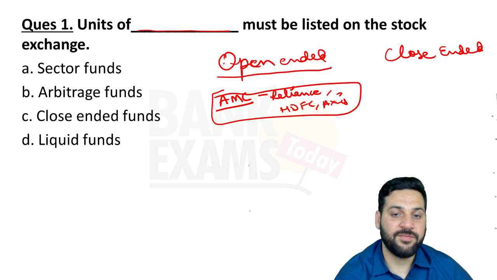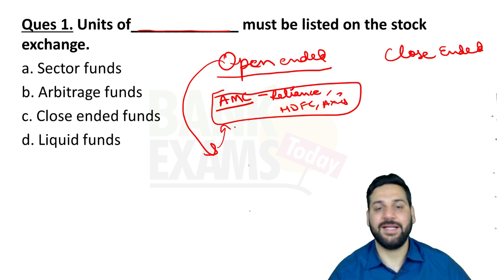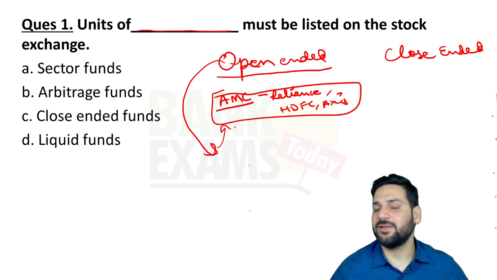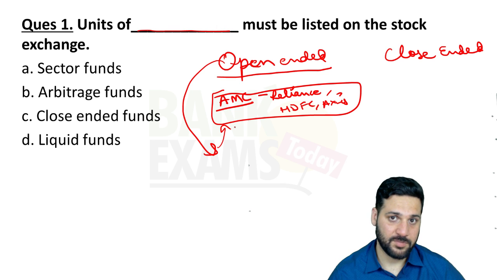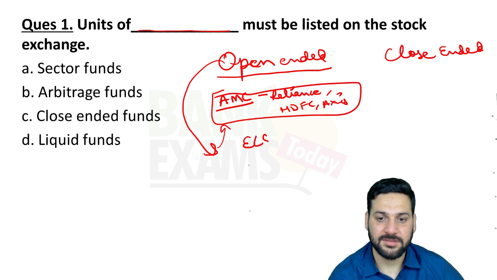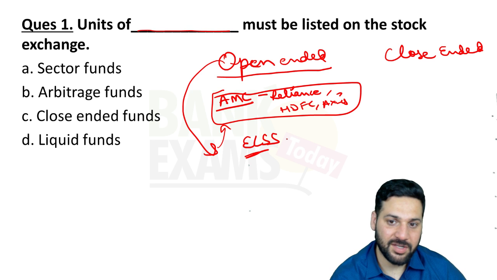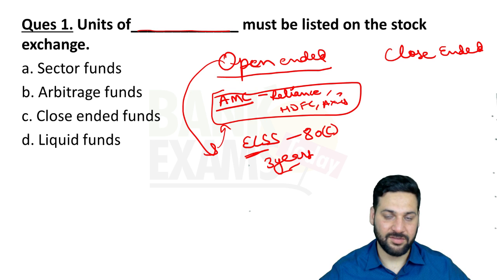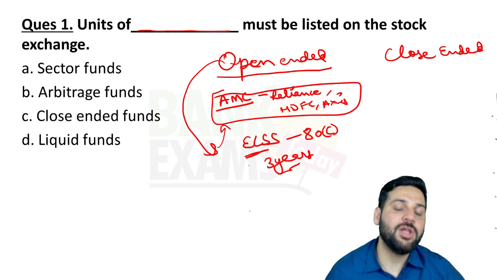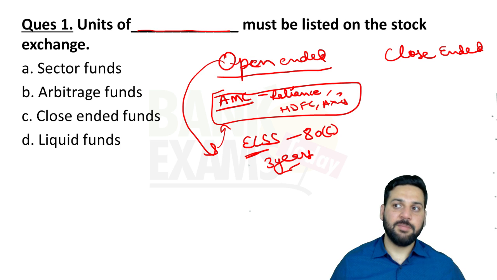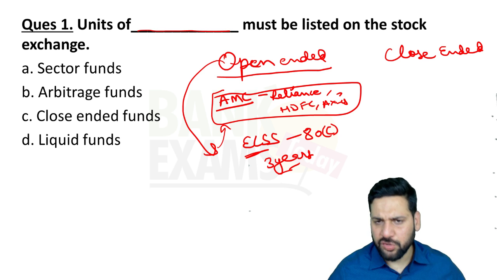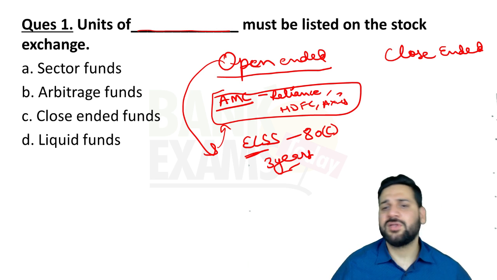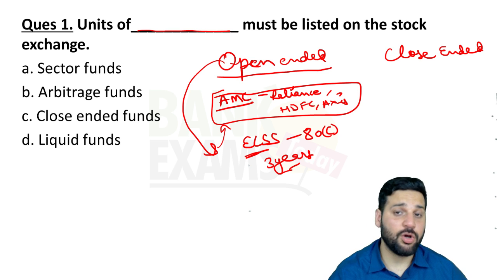So what is an open-ended fund? You can go to this AMC anytime and you can buy your mutual fund units, or you can sell your mutual fund units anytime. But in case of ELSS, equity linked saving schemes, under section 80C, you cannot sell before 3 years. There is a lock-in period of 3 years because it is a tax saving fund. Other than that, there is no limitation. But there is an exit load in most of the funds. It would be like 1% if you redeem your funds before 1 year. That is exit load, because they want you to invest for a long period of time.